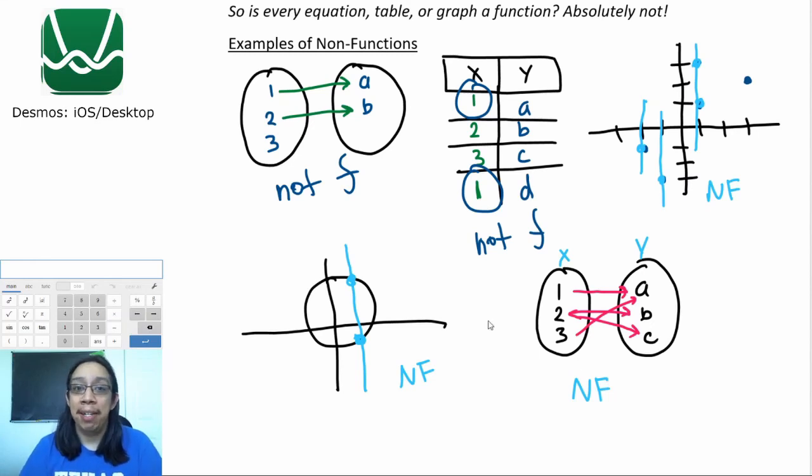So what's the big idea? The big idea is that a function is basically an equation, table, or graph where every X has exactly one Y. We saw examples of what made a function, and we saw examples of what made it not a function. Well, I hope you guys learned something new today.